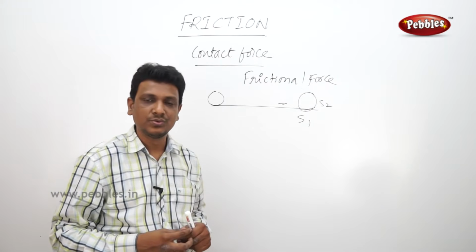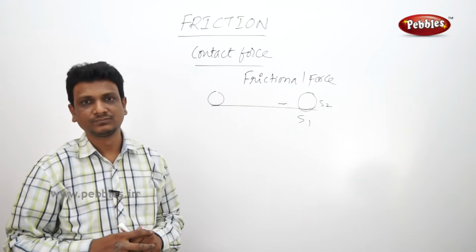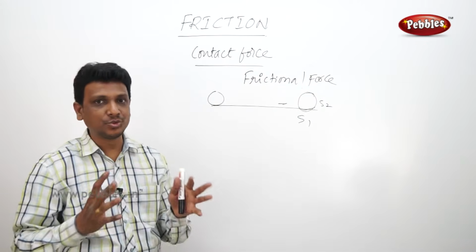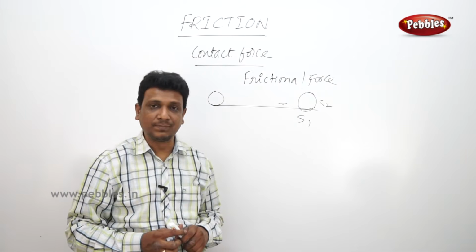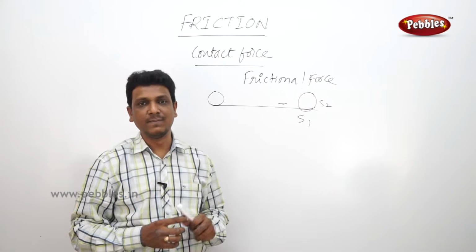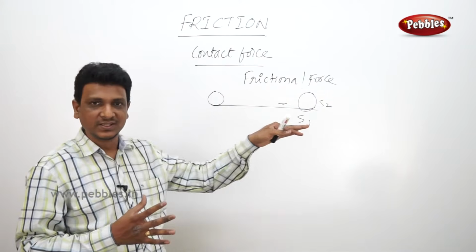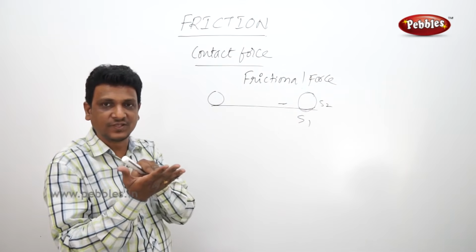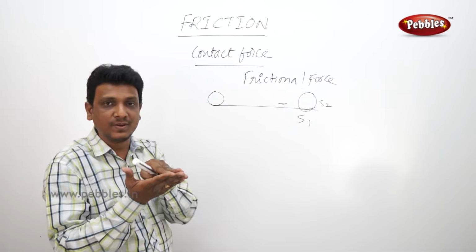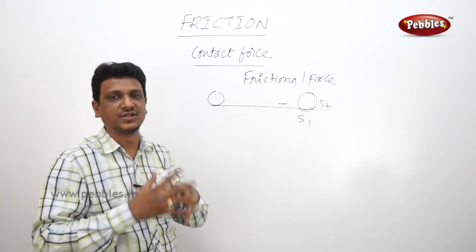So immediately I apply the brakes. What am I doing by applying the brakes? I am making the wheels get stuck. The wheels are rolling, and I am making them stick. Between the surface of the wheel and the surface of the road, there will be more friction. Then because of the friction, the bicycle stops.